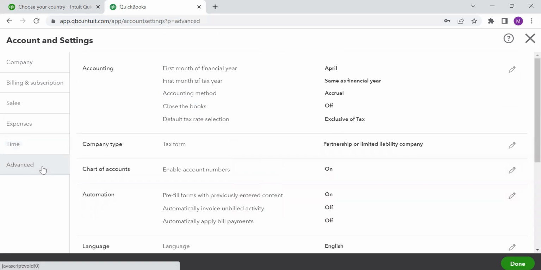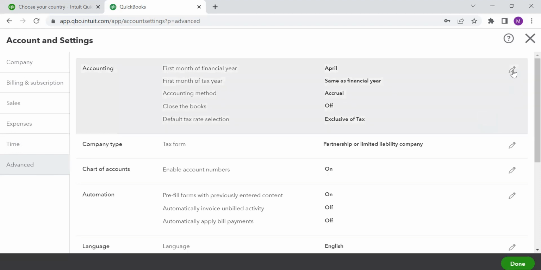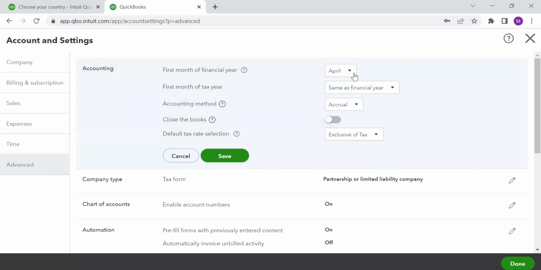Now, this advanced option of settings of features is going to give you all the common details which you should know. One is accounting. What is your first month of financial year? In different countries, you're going to see the first month of financial year can be different. You can simply click on this pencil button and you can change it. I have kept this as April. First month of tax year. Now tax year would also be same as financial year. Otherwise, you can also change it to January.